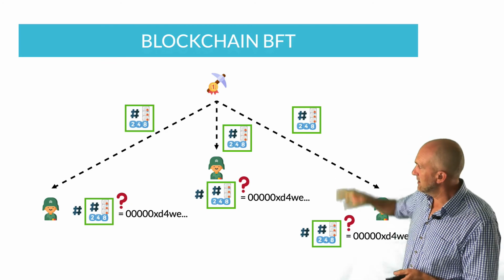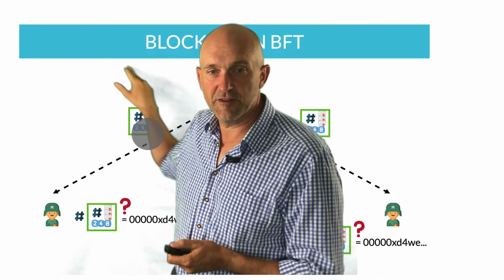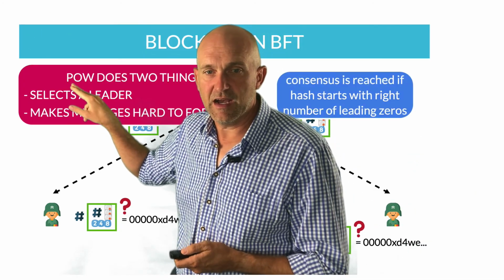Let me explain this again here. So, you have the miner, and the miner sends out this information. All of these guys can therefore check that information. They basically produce the hashes. They see that the hash of the information being sent out starts with the number of leading zeros. Actually, they don't need to transfer that to one another, but they see that this is legitimate, and therefore they will accept this as truth. And that's the end.